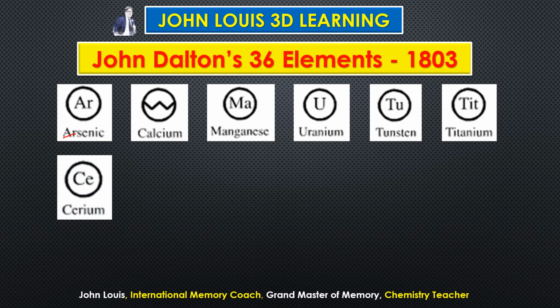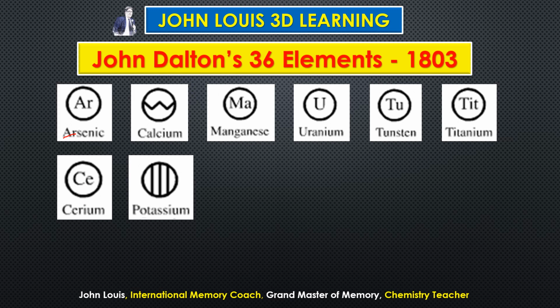So next one, cerium. Already C is used for copper, no? Circle C is copper. So that is why John Dalton had given two letters, Ce, for cerium. And then potassium, circle and three lines. Some religious people draw three lines on their forehead, so that we can remember potassium. And then for sodium, same circle, instead of three lines for potassium, here for sodium only two vertical lines.